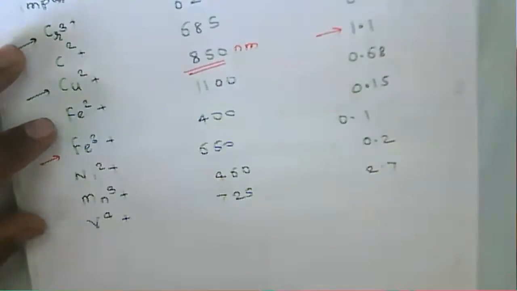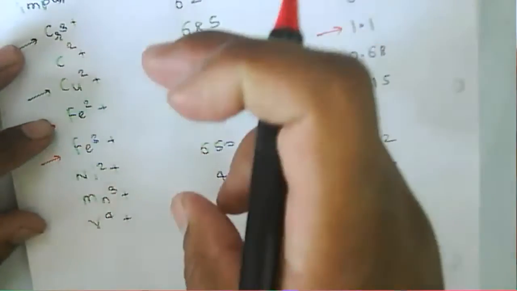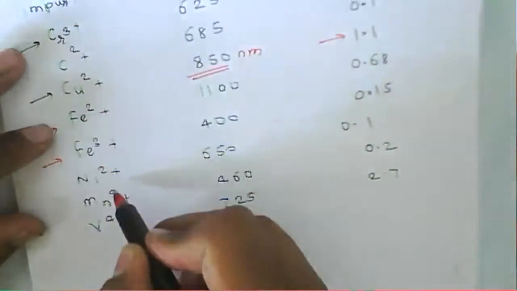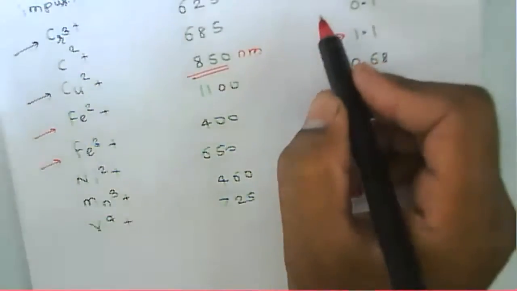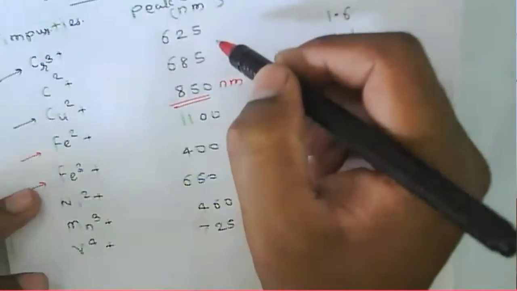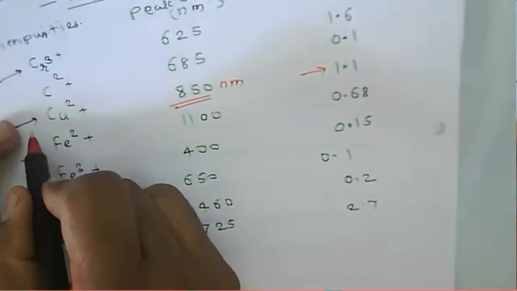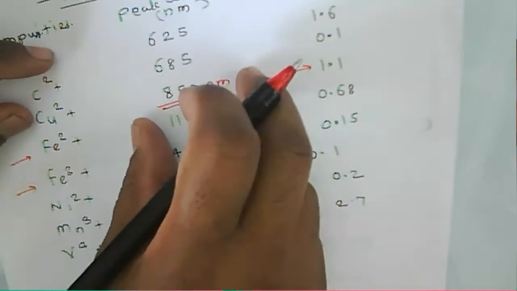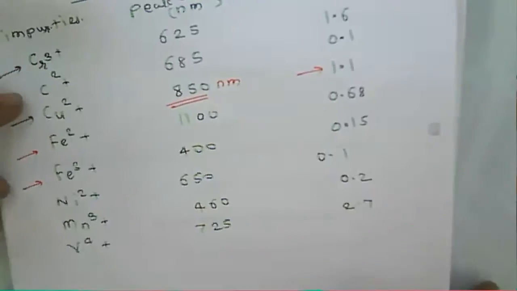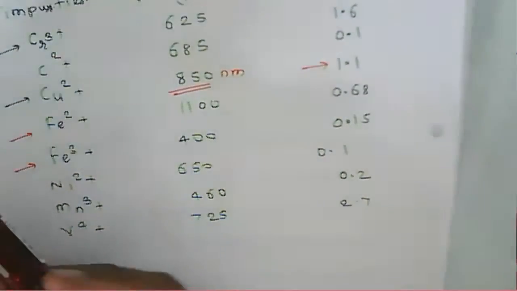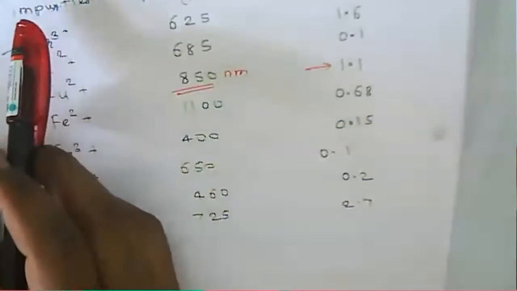We can reduce the attenuation for a given material by using a different operating wavelength. Suppose this material has the impurities and is operating at 850, then there will be attenuation. If we go for another wavelength, there may still be attenuation, but it is low compared to that at the 850 nanometer peak wavelength.